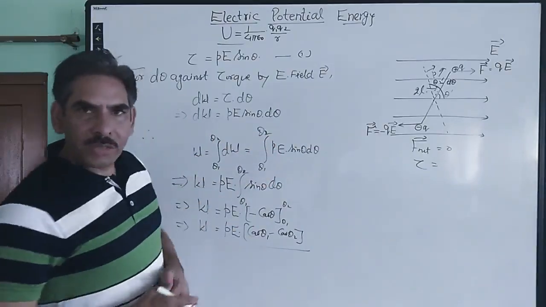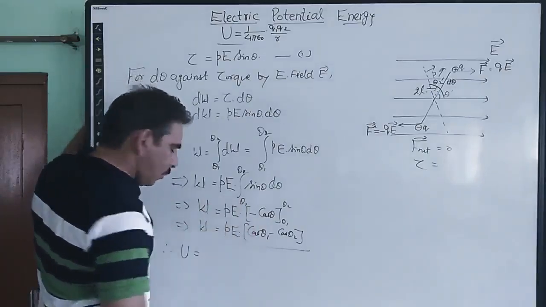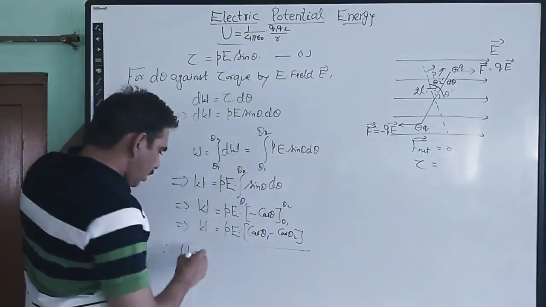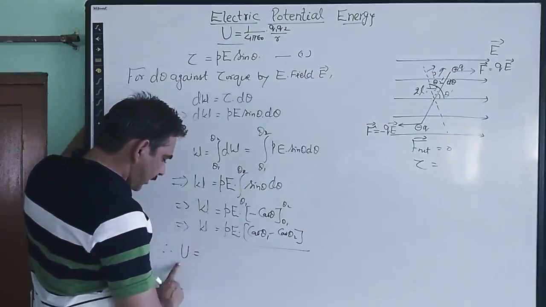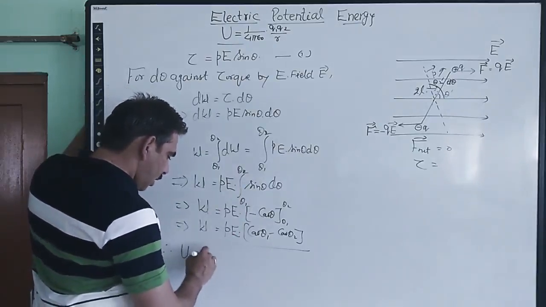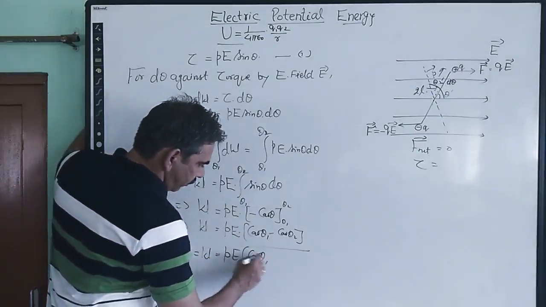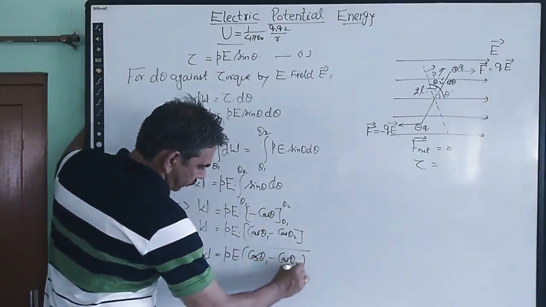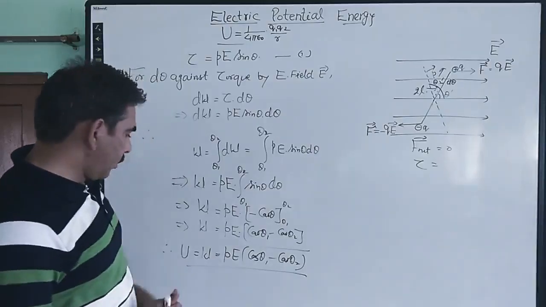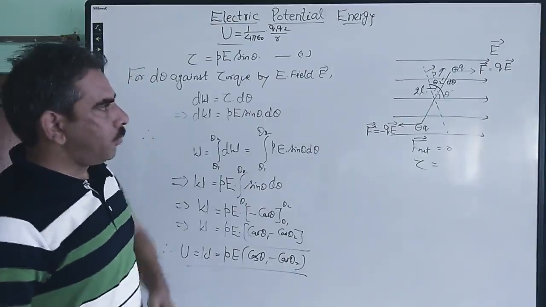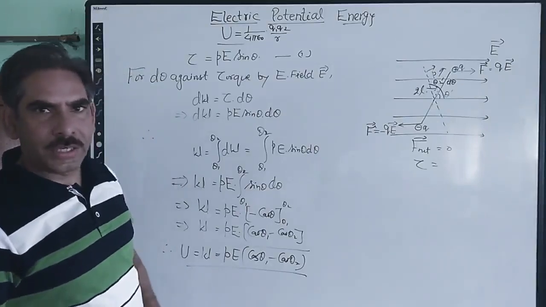So whatever amount of work we do, an equal amount of energy gets stored in the dipole in the form of potential energy. So the electric potential energy of the dipole becomes the amount of work done on it, which is P into E into cos θ1 minus cos θ2. So this is the total potential energy of an electric dipole being worked on against the torque of the electric field.